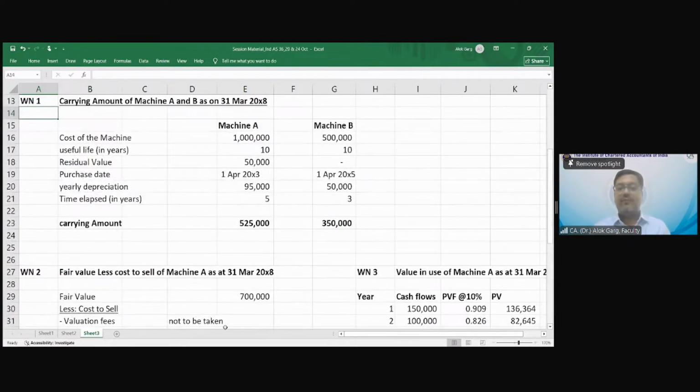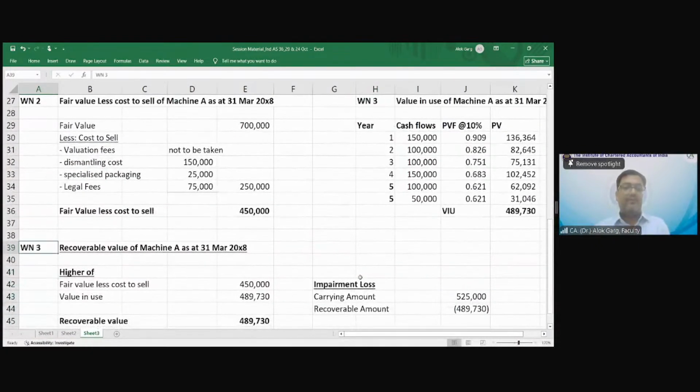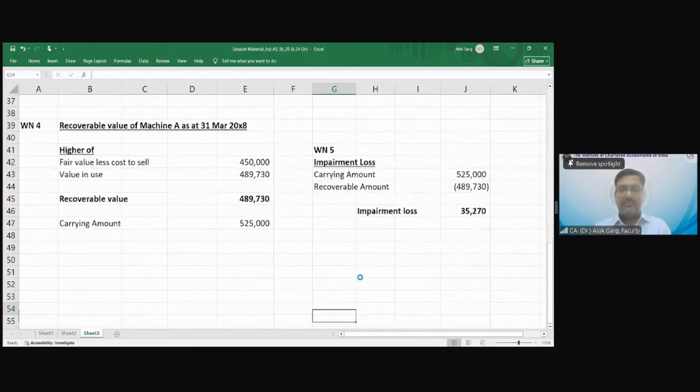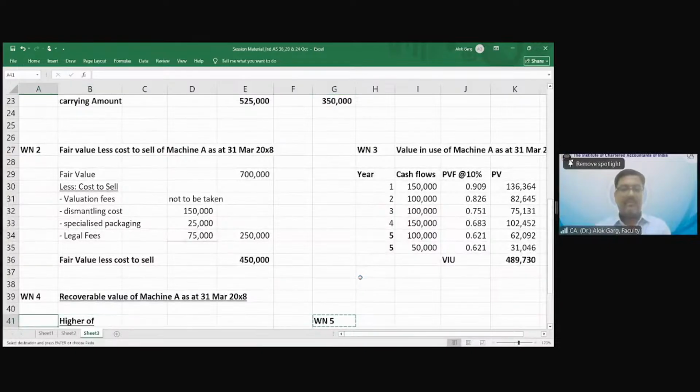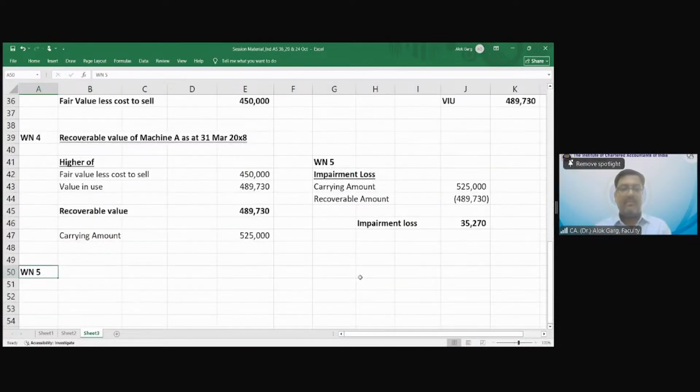Working note 4 and 5. Working note 6 is my impairment loss on cash generating units.